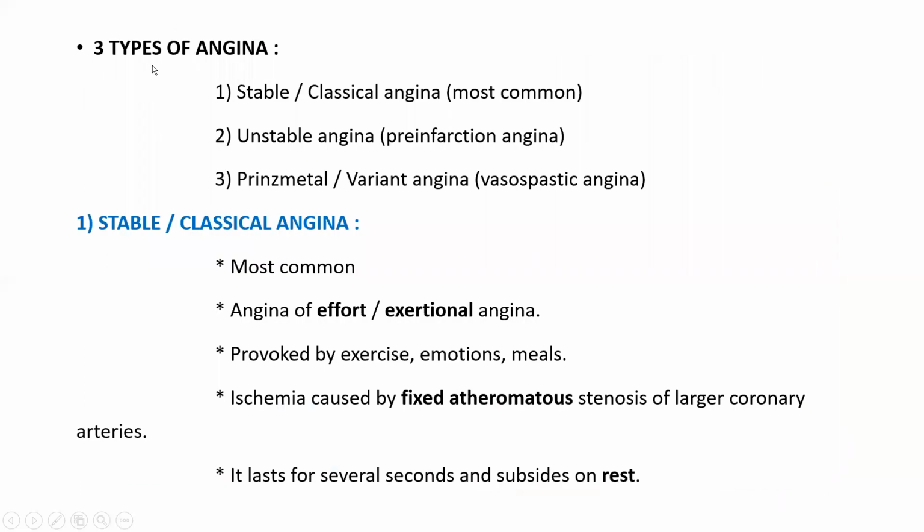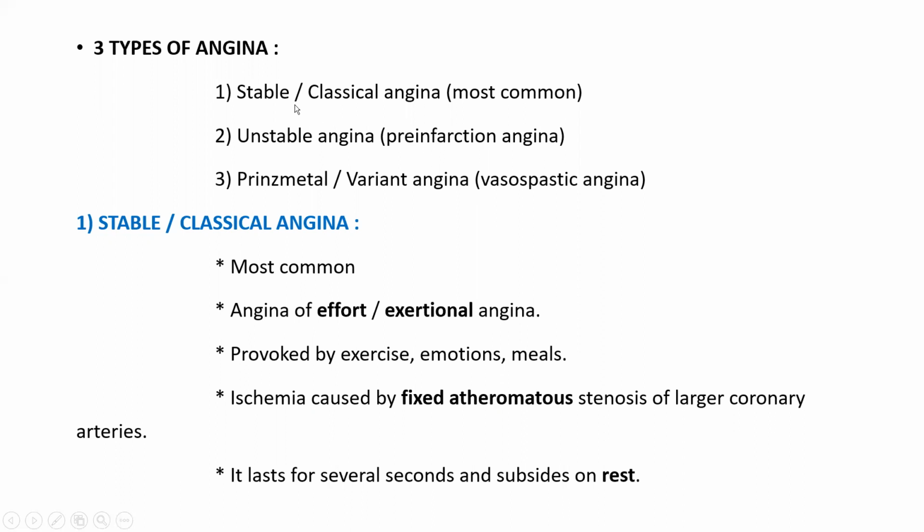There are three types of angina. First one, stable or classical angina. That is the most common variety. Then unstable angina. It is a pre-infarction angina. Pre-infarction angina means first there is the ischemia. Next, the heart muscle starts to die. That is pre-infarction angina. Then Prinzmetal or variant angina. That is due to vasospasm, vasospastic angina.